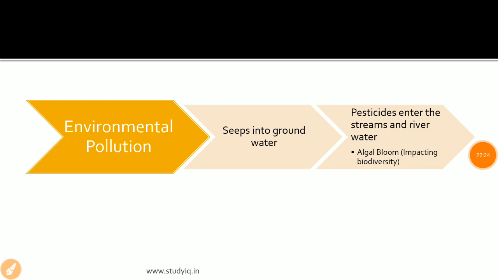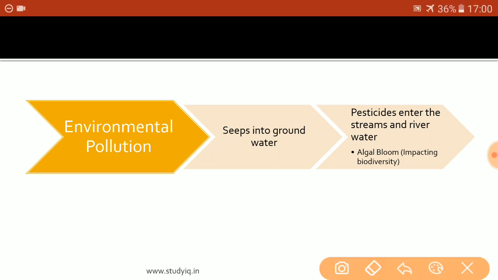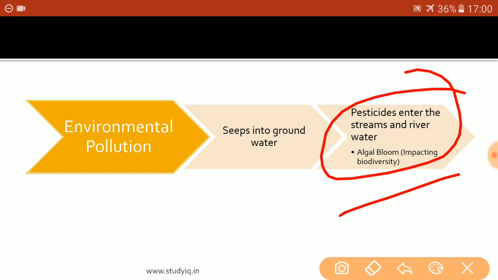And not only the people, this excess use of pesticides and chemical fertilizers is impacting the marine biodiversity as well. Let us understand how. Once the farmer has used a large amount of pesticides, they are now flowing into the rivers and the streams. As these pesticides flow into the rivers and the streams, they lead to the generation of algae. Algae is basically the green-blue substance that gets accumulated upon the surface of the water, and there is this phenomenon known as algal bloom, because of which a large amount of algae is getting deposited upon the surface of the water.